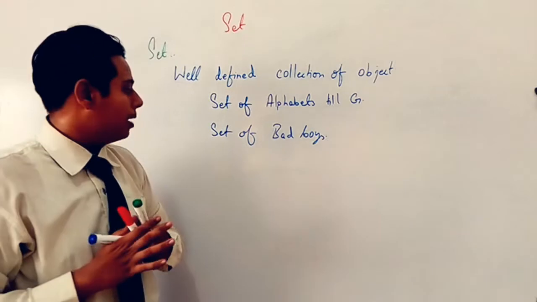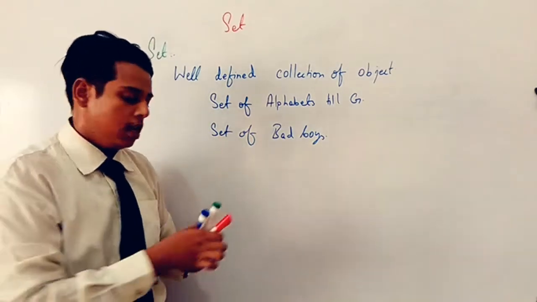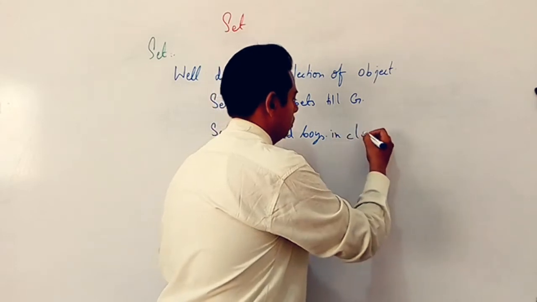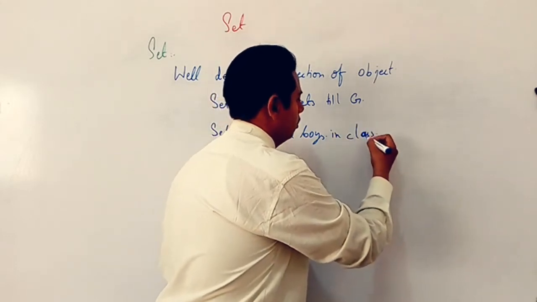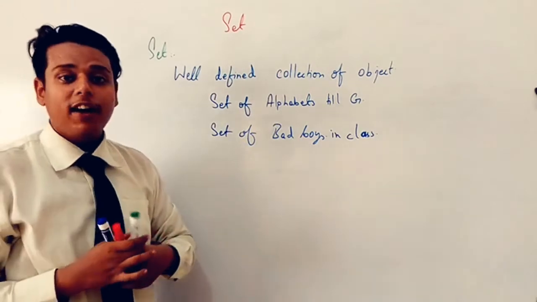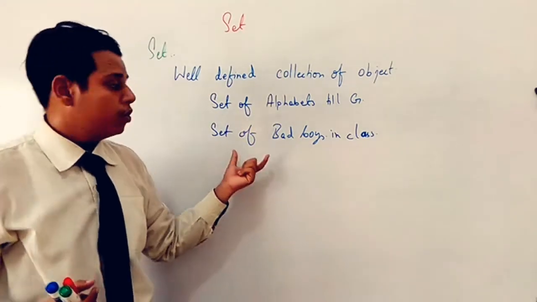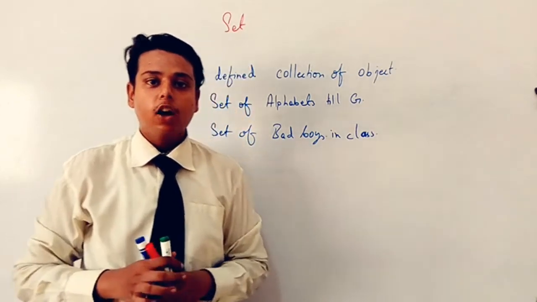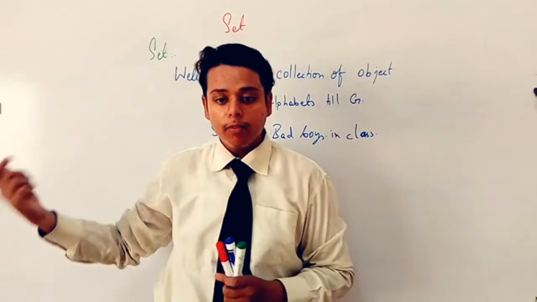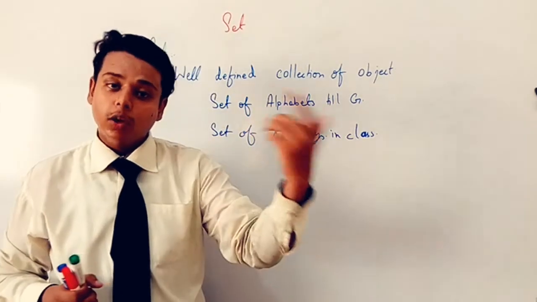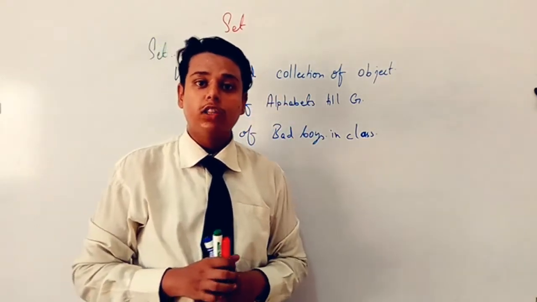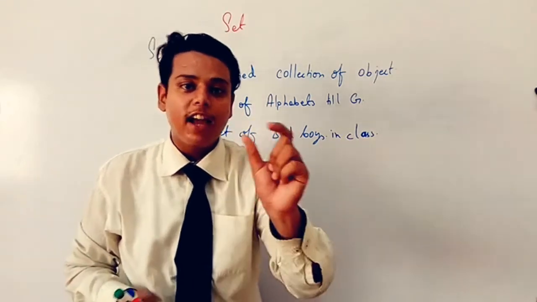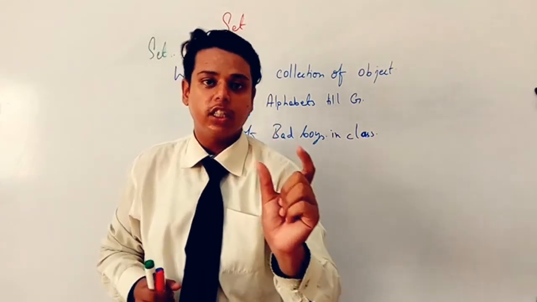But if we are talking about the set of bad boys in a class, this thing is not well defined to us. क्यों? क्योंकि हमें नहीं पता. According to the one teacher, one boy is bad, and according to the second teacher, the second boy is bad. According to the one teacher, one girl is bad, and according to the second teacher, another girl is bad. So that is not defined over there. Means any specification is not there.